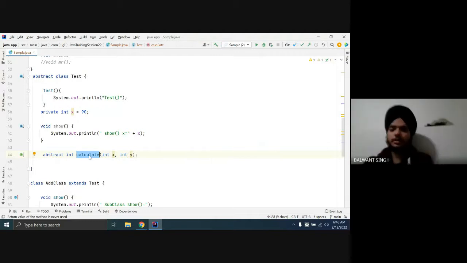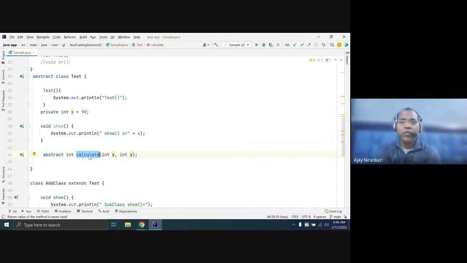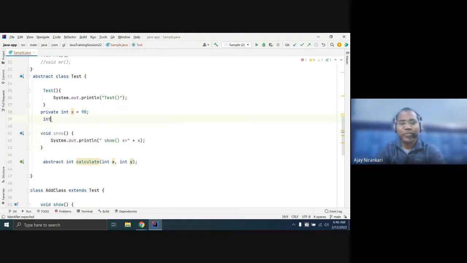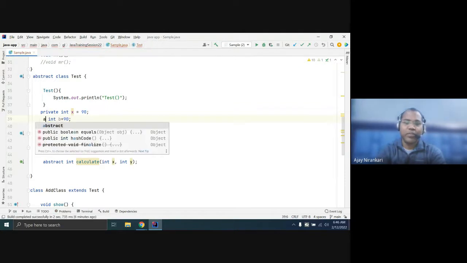And can we write abstract instance variables? No. Variable? No, you cannot write any variable as abstract. Okay, good question. There is no chance to write any variable as abstract.